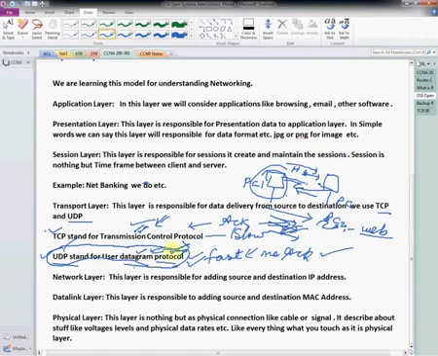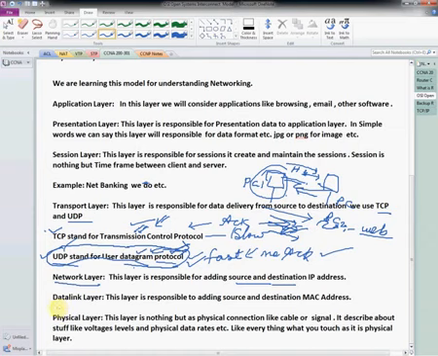Now we will move to the next layer, that is the network layer. This layer is responsible for adding a source and destination address. For example, if we want to send some data, then we need to have the address, right? Without an address we cannot send. So we need to have the source address and destination address. So this network layer is responsible for adding the destination and source IP address.